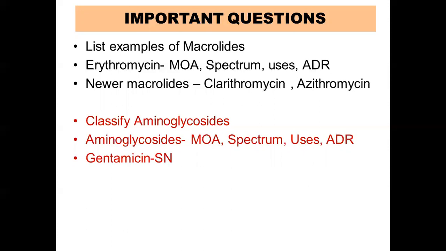Then you should say the spectrum, and then you should say about the adverse drug reactions which I have discussed in common with the aminoglycosides, and then you should come to the uses. So most of the students end up writing only the 2 slides which we show individually for that particular drug. They forget about the common aspects that they could have written in the short note. So you should be more careful when you write the short note. You have to use this information very intelligently to write your short notes.